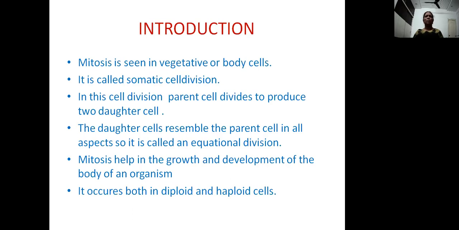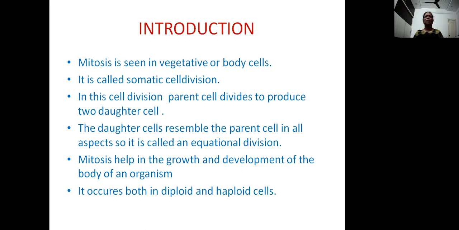In this cell division, mitosis is also called equational division because in mitosis, each cell divides and gives rise to two daughter cells which have the same number of chromosomes, and also have similar characters to that of the parent cell. So it is called equational division. This mitosis is seen in vegetative or body cells of an organism. So it is called somatic cell division.